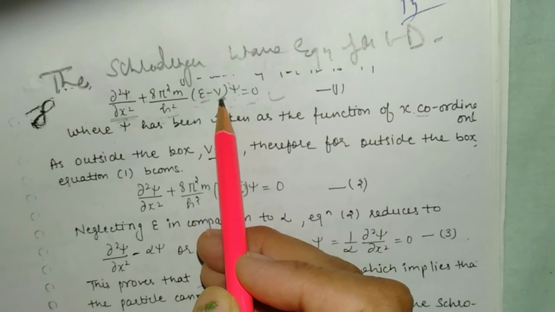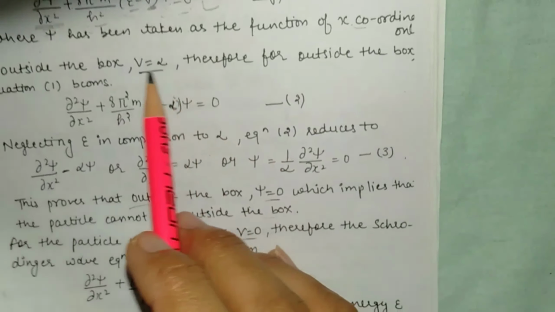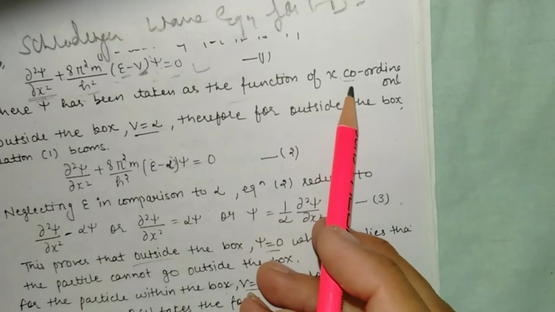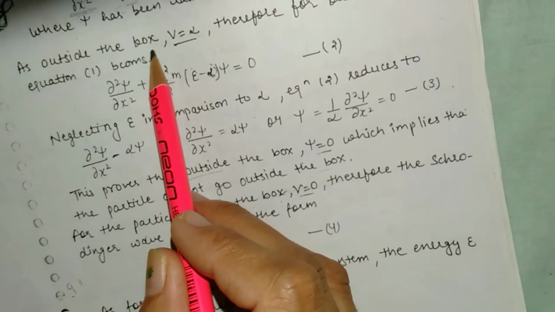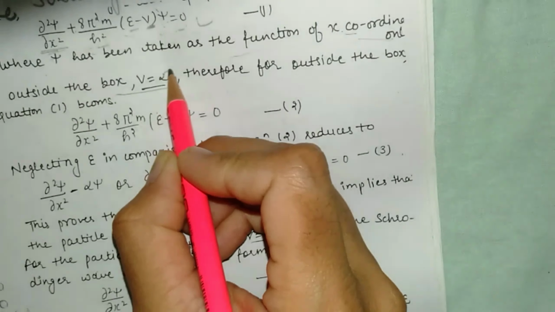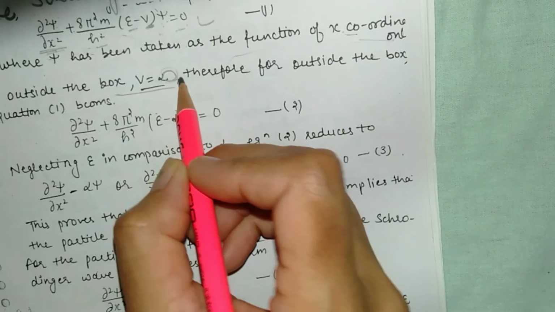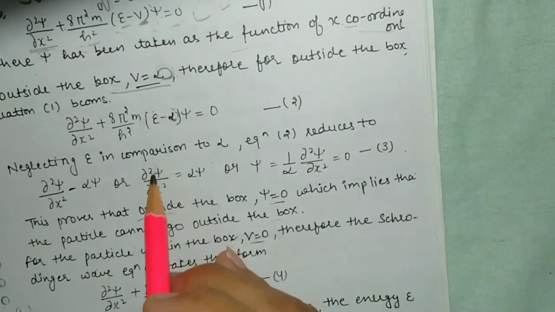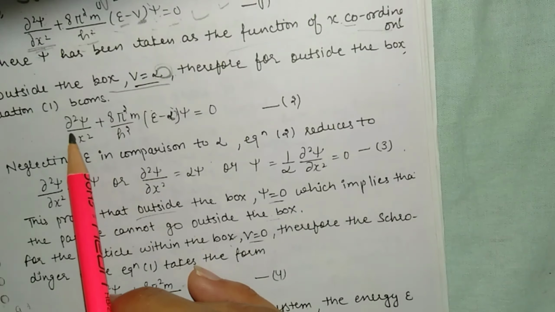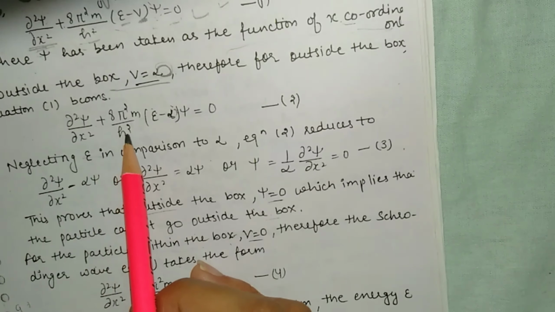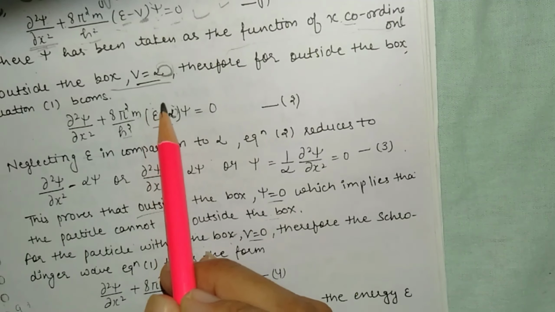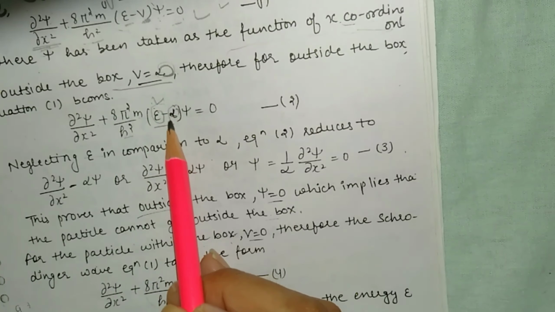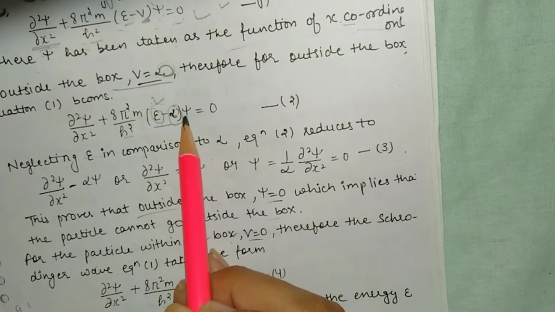The first condition: psi is a wave function, a function of the x coordinate, and you all know that outside the box the potential energy is equal to infinity. If the potential energy is equal to infinity, then the above equation can be written as del square psi upon del x square plus 8 pi square m upon h square into (E minus infinity). E is the total energy, and infinity is also the potential energy.